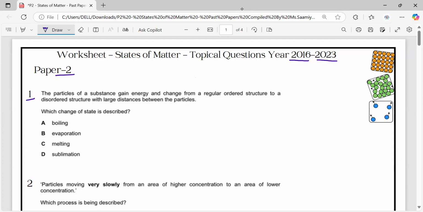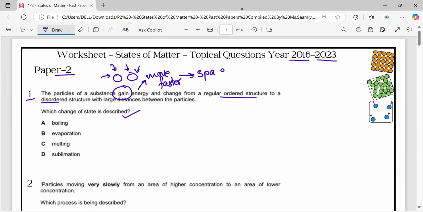Question number 1. The particles of a substance gain energy and change from a regular ordered structure to a disordered structure with large distance between the particles. Which change of state is described? Now, what is this change of state? The particles gain energy, so it means that the molecules gain energy. And when the particles gain energy, they start moving faster. As they move faster, they move around, they collide with each other, they create spaces between them.